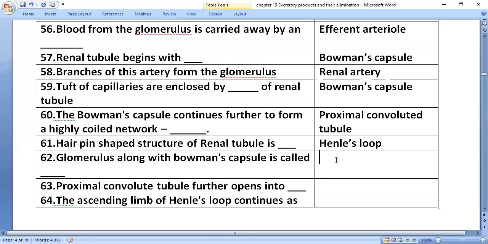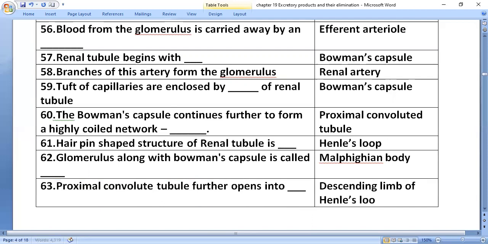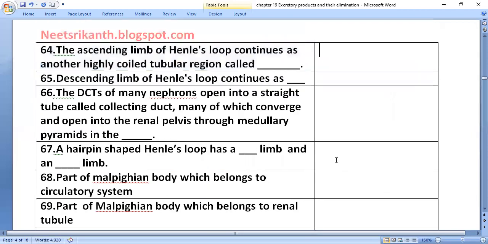The glomerulus along with Bowman's capsule is called the Malpighian body. The proximal convoluted tubule further opens into the descending limb of Henle's loop. The ascending limb of Henle's loop continues as another highly coiled tubular region called the distal convoluted tubule.